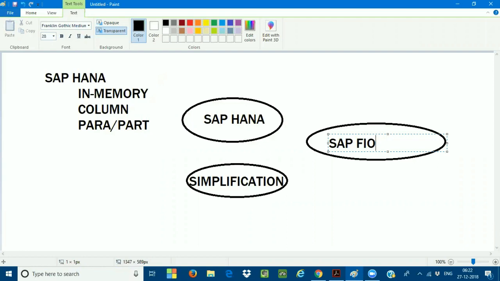There is a concept called OData, which is the interface between your backend and the front end. Front end is your SAP Fiori. Backend is your SAP Core, we call it the S4 Core. So Fiori.